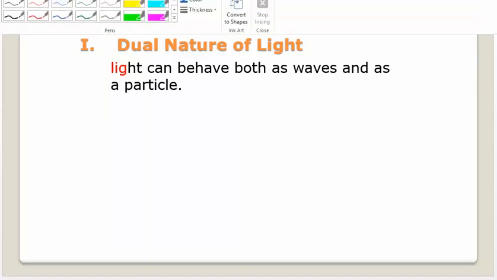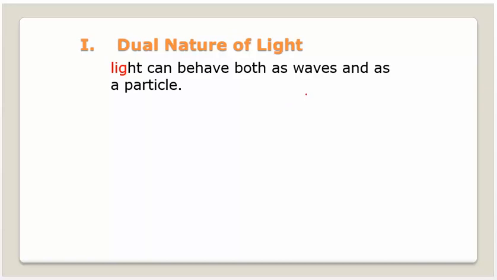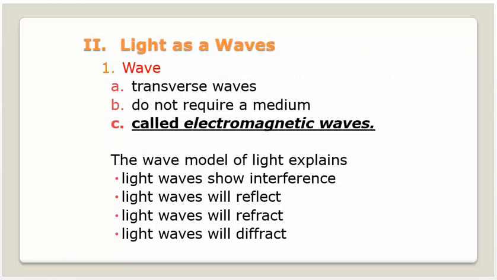And that's what we're saying here. Basically, when we say it acts like a wave, we're saying it's massless. And when we say it's acting like a particle, that means it acts like it's got mass, like we could weigh it. And we're going to go over those reasons why we say those things. First, light is a wave. Not like it's mass light, but like light, sunlight, radio waves are light, electromagnetic waves.